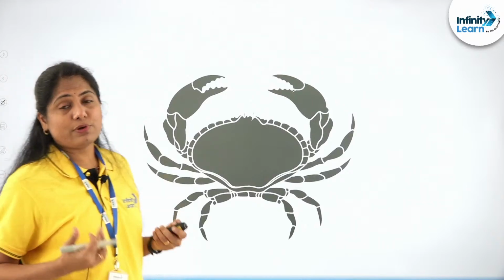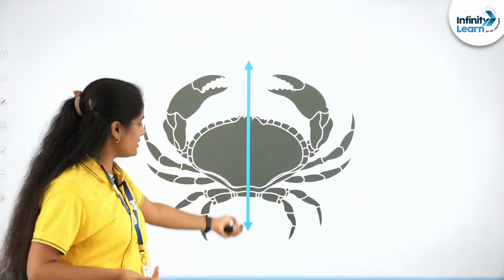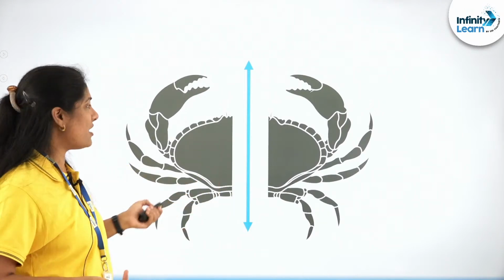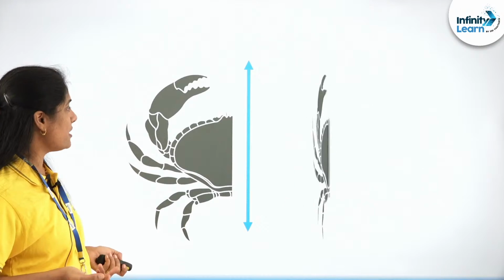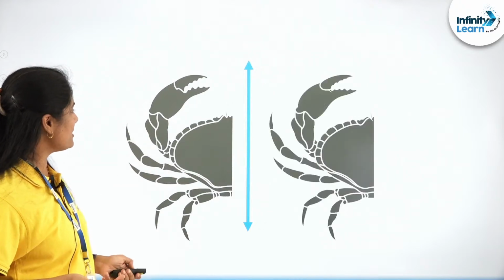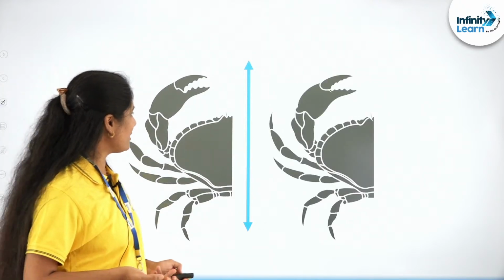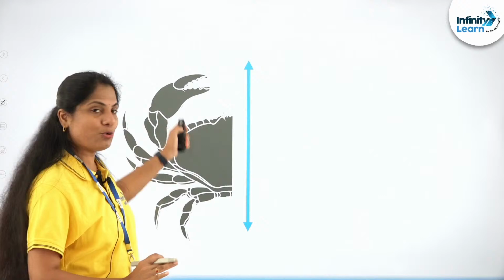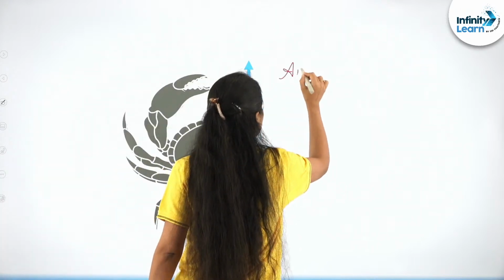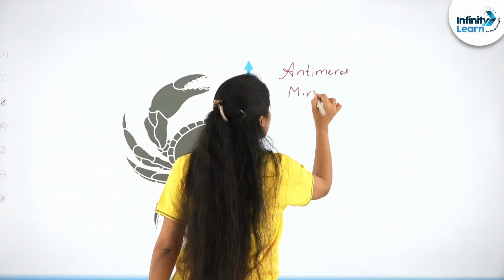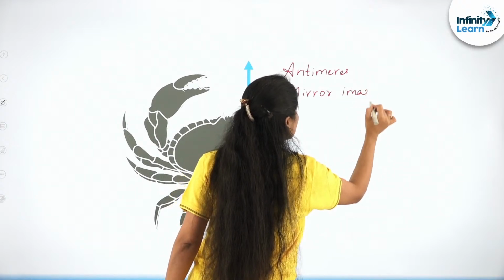While I give you a beautiful animation of how bilateral symmetry works. Look at that crab. I'm passing my plane of division right through the center. You get these two equal halves, which are the mirror images or the antimeres. Why do I call them mirror images? Look at how rightly it fits into this particular shape here when you are dividing. So this is something that is dividing and is exactly fitting into that. This is why we refer to these halves in bilateral symmetry as antimeres or mirror images, right?